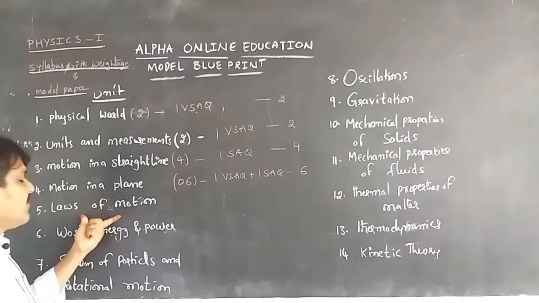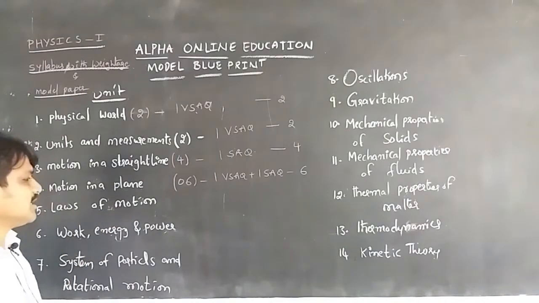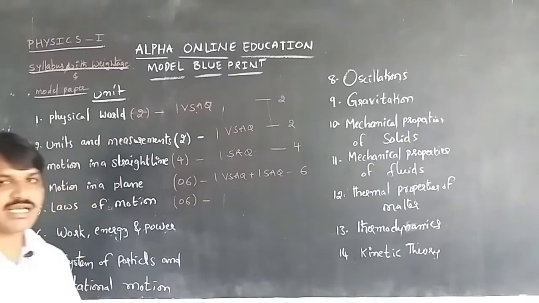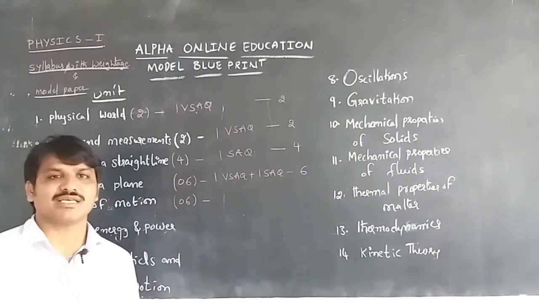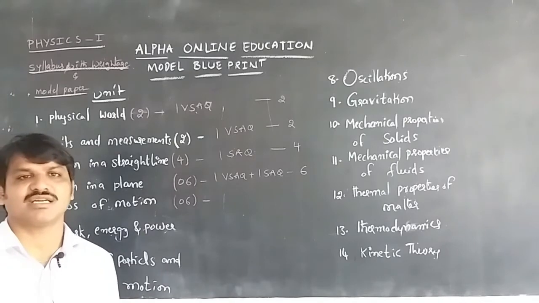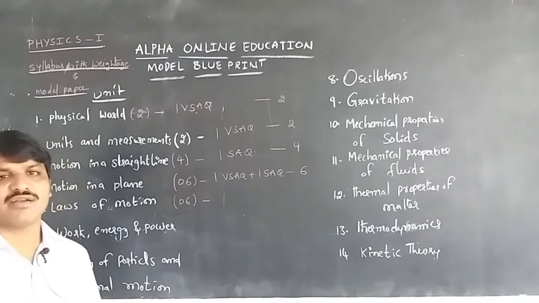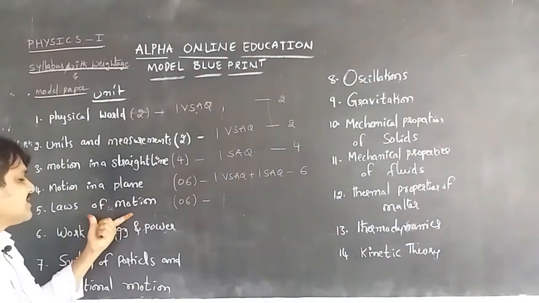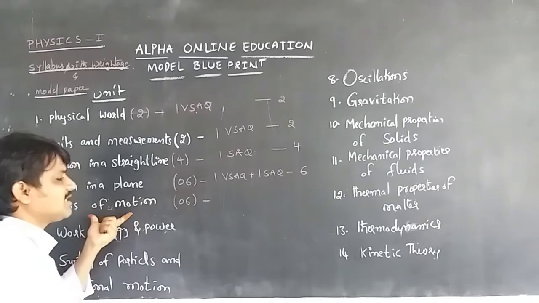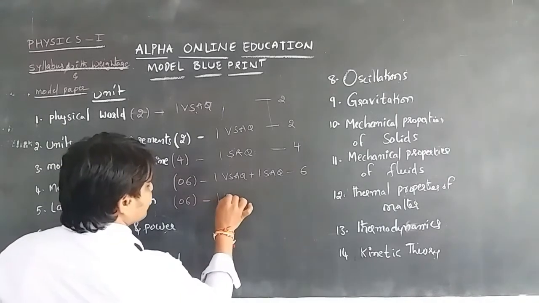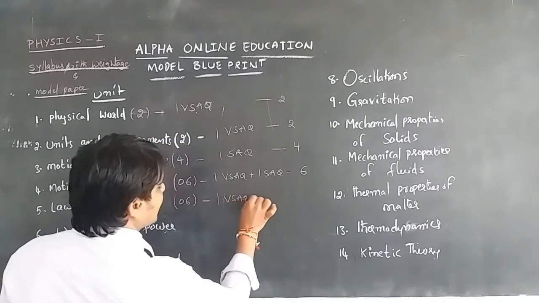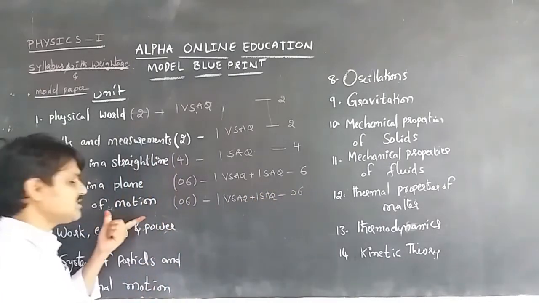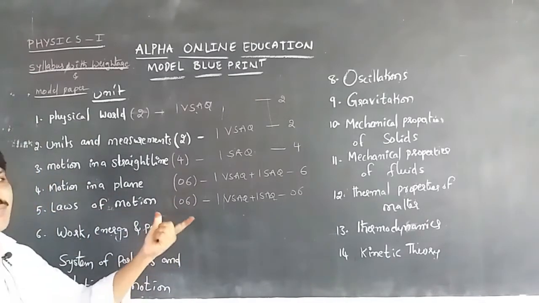And the fifth one is laws of motion. The weightage is also 6 marks. In this unit we discuss Newton's first law, second law and third law, what work and force are, and what happens whenever a force acts on a body. We also discuss friction. We can get one very short answer question and one short answer question, with a total weightage of 6 marks in the public examination.